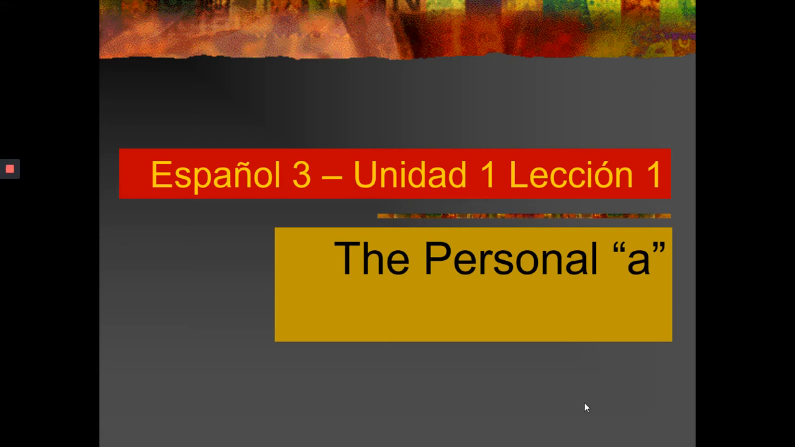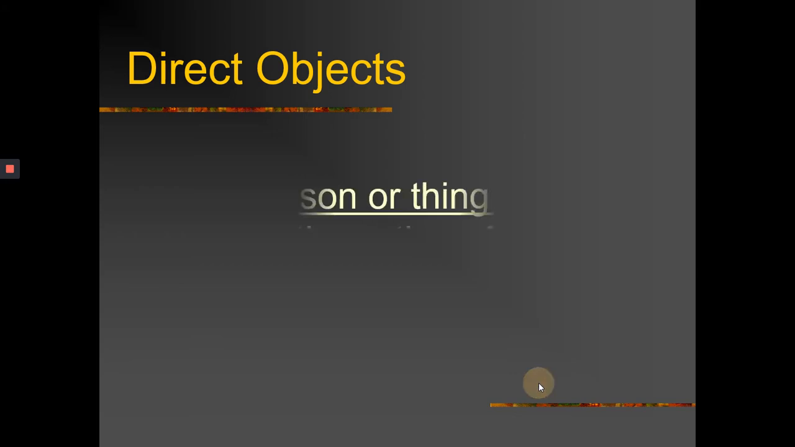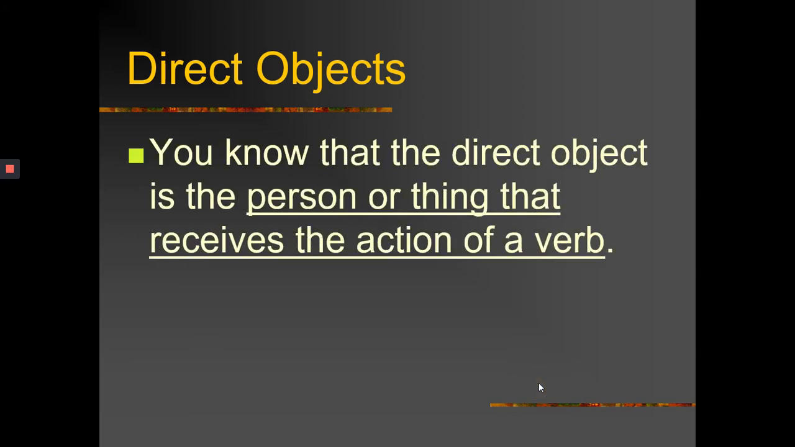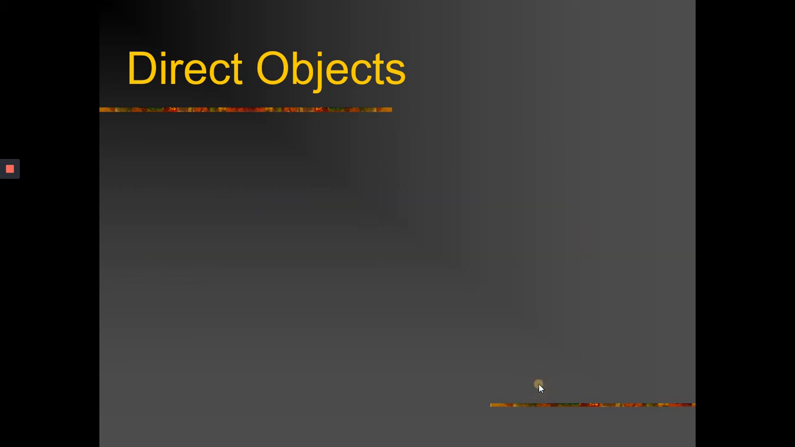Our topic today is the personal a. So learn about direct object pronouns. You know that the direct object is the person or thing that receives the action of a verb.